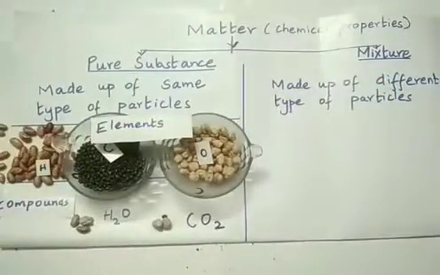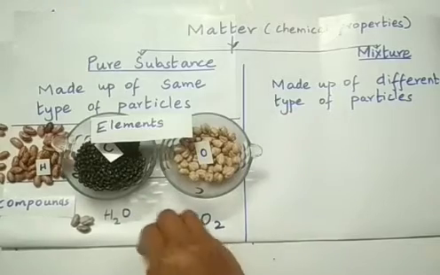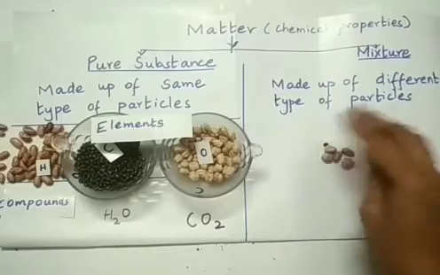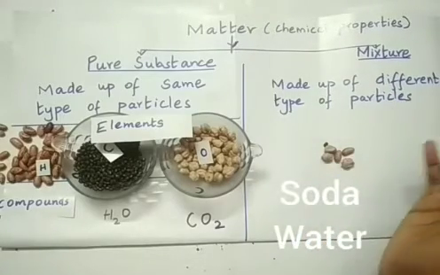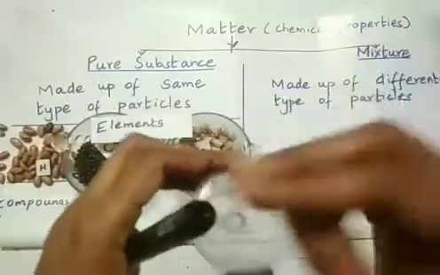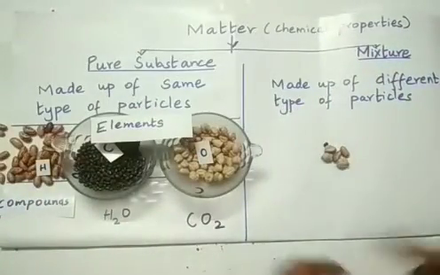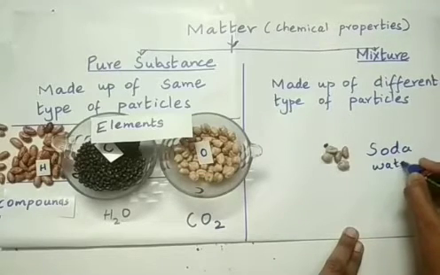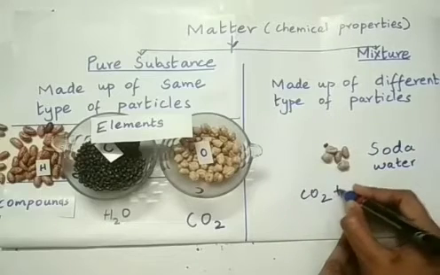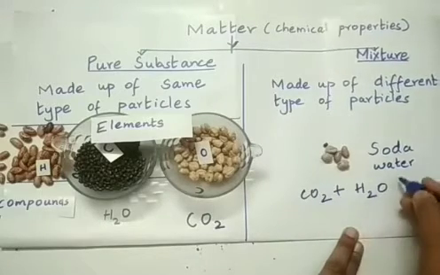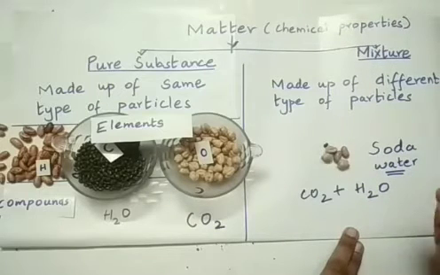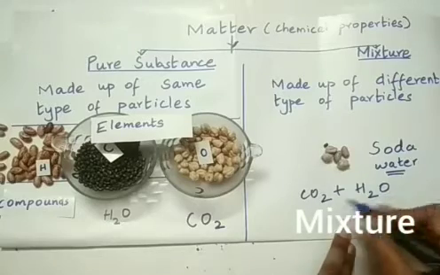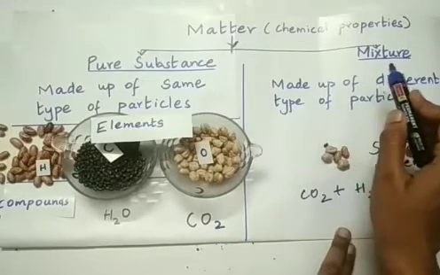Now, when carbon dioxide is mixed with water, that is, if you dissolve carbon dioxide in water, if you take 1 liter of water and then dissolve many molecules of carbon dioxide gas, what do you get is soda water. Am I right? So we have dissolved what? Carbon dioxide and water. That is 2 different particles. So you get soda water, which is the aerated drink that we usually drink in the name of Coca-Cola, Pepsi and so on. So 2 different particles have mixed, which will result in the formation of a mixture.